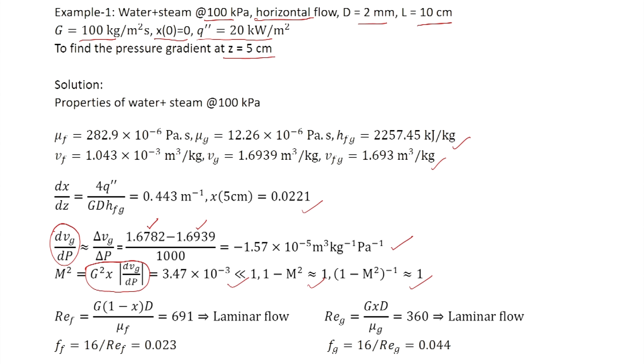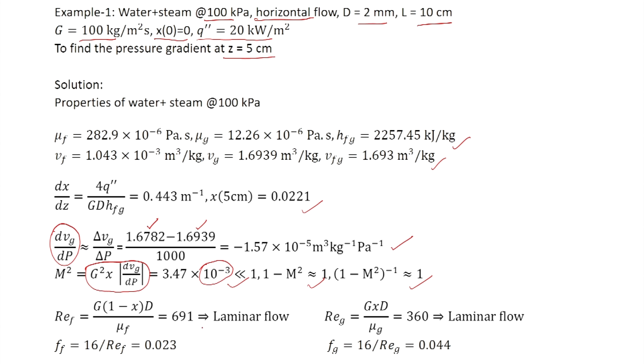Suppose we are able to calculate the accurate value of m square from the expression for the separated flow model, then also it is likely to be of the same order of magnitude. This is of the order of 10 raised to minus 3. So, it will be negligible with respect to 1, and therefore, 1 minus m square can be taken as approximately equal to 1.